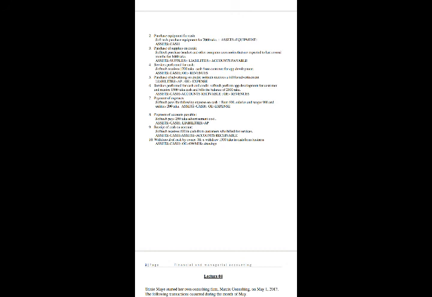Number 3, purchase of supplies on credit. ShopTech purchases headset and other computer accessories that are expected to last several months for 1,600 taka. Here the headset and the computer accessories are supplies, so we have to take the entry in supplies from the asset side, and this is an on credit transaction. So this is a liability, so we have to take the entry in accounts payable from the liabilities.